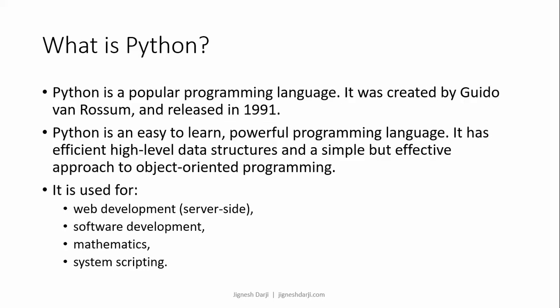So you can say Python is a simple language with the functionality of object oriented programming, and the syntax for Python is very easy, like the English language. It is basically used for web development, software development, mathematics, system scripting, data science, machine learning, and so on.